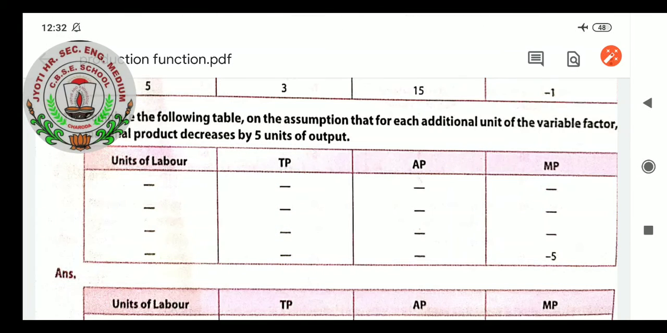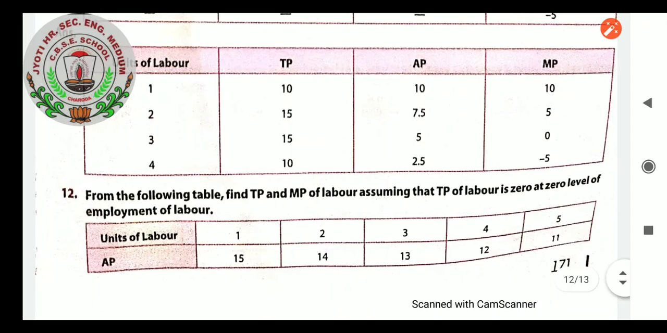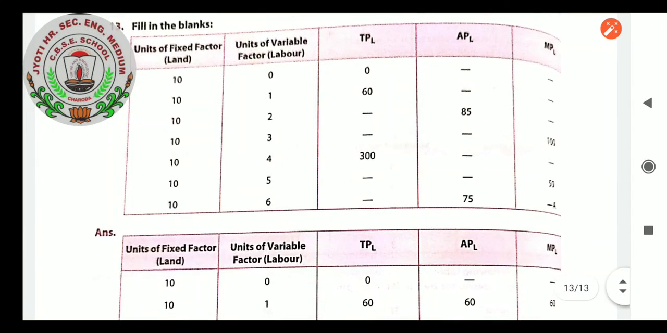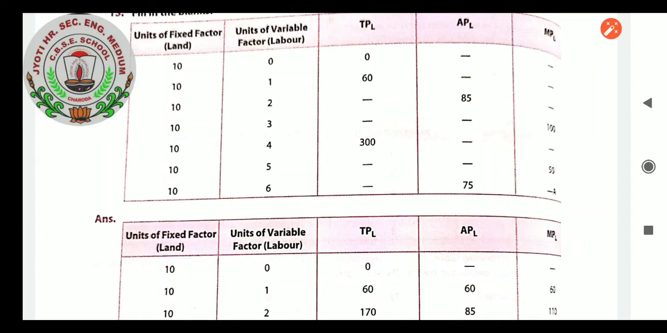So this way, students, you have to calculate the particular questions which are given at the back of the chapter. Any doubt in any of the questions, you can ask me through WhatsApp. If you are online or in offline mode, you can come to the class and attend the classes to get the calculations of this type of questions in the class.